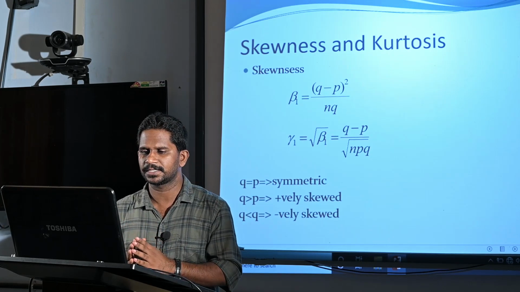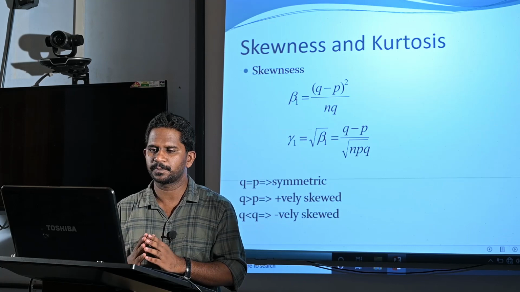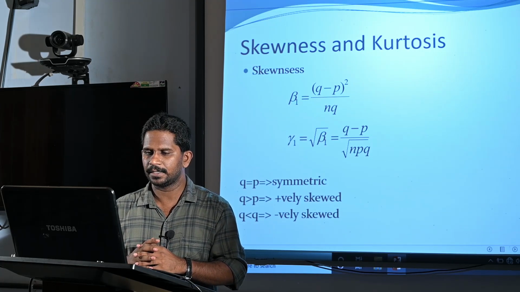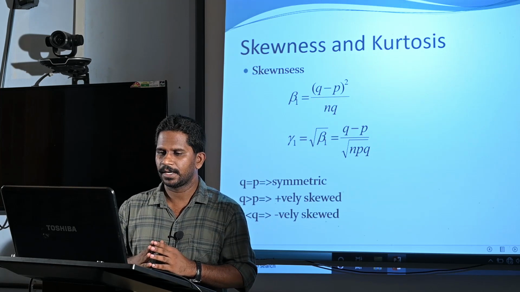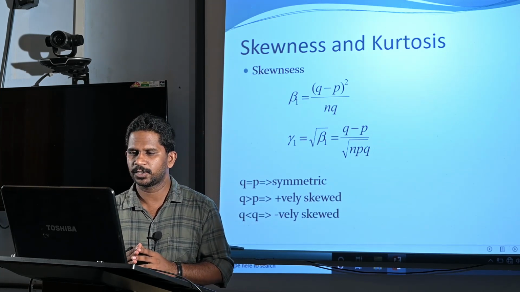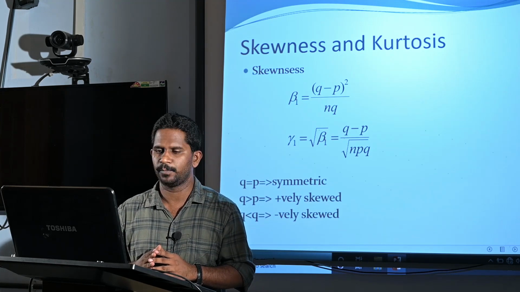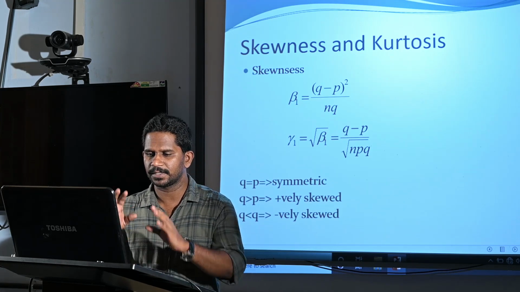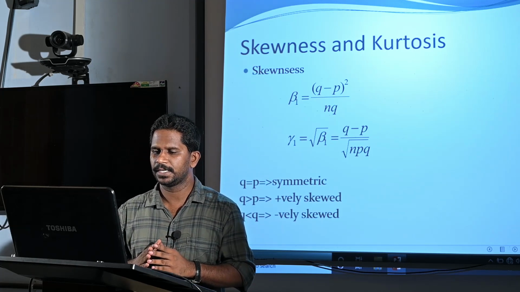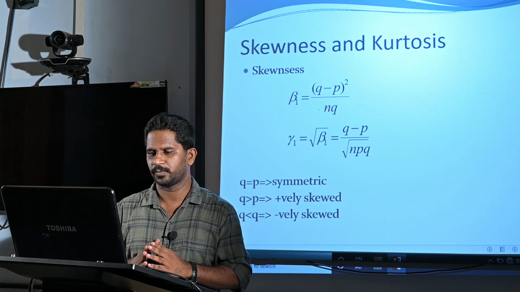So, the final answer is beta 1 is (q minus p) square divided by npq, and gamma 1 is its root, that is (q minus p) divided by root npq. You just remember this final answer, gamma 1 is (q minus p) divided by root npq.